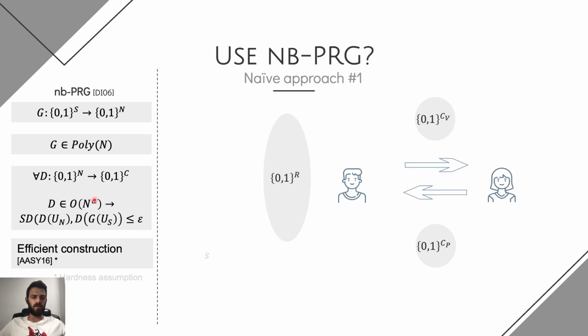So this is a non-Boolean PRG, and there are very nice, efficient constructions for this element. And so the naive approach is to say, well, we have here a PRG that, if you take the pseudo-random output of the PRG and pass it to some computationally efficient algorithm, then the output of this algorithm is statistically indistinguishable from the output of the same algorithm running on actual uniform random bits.